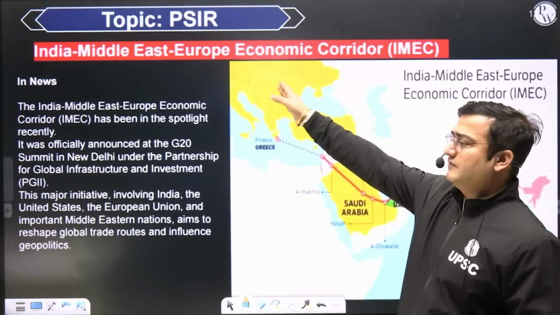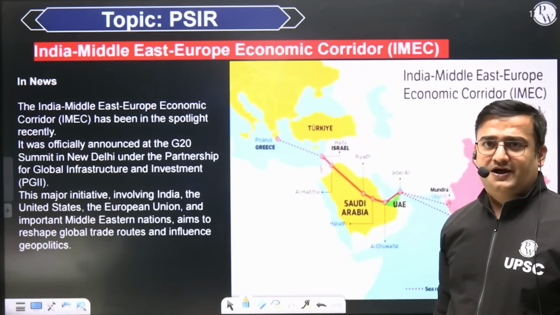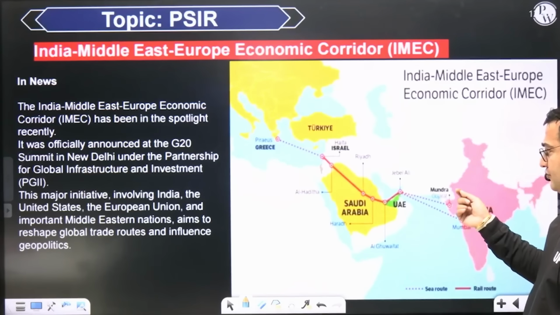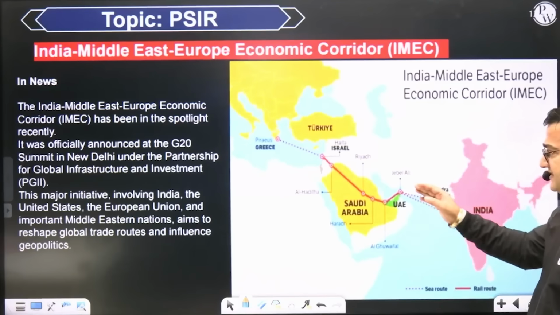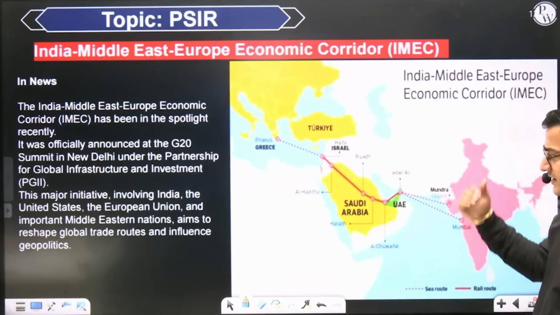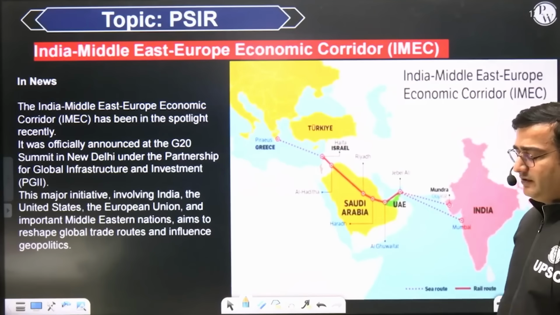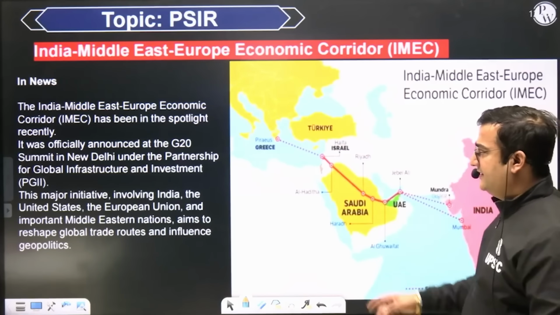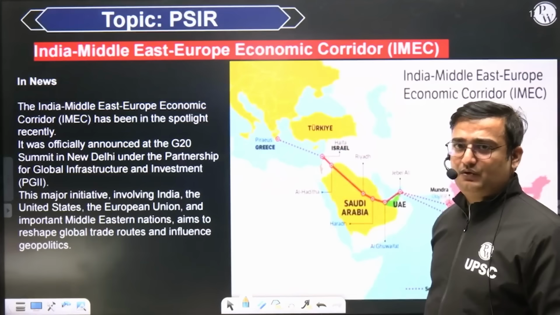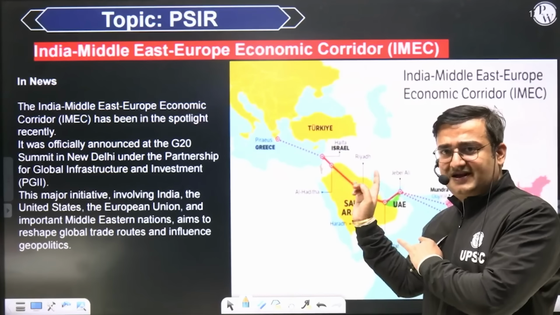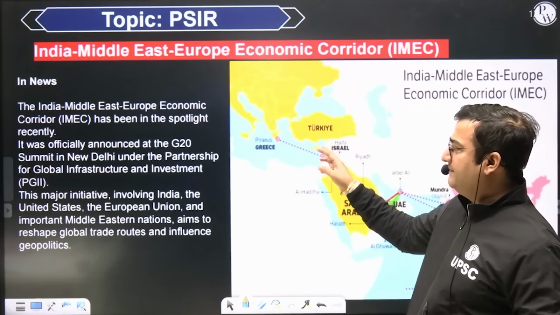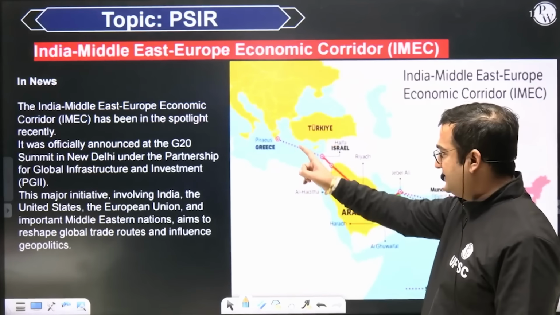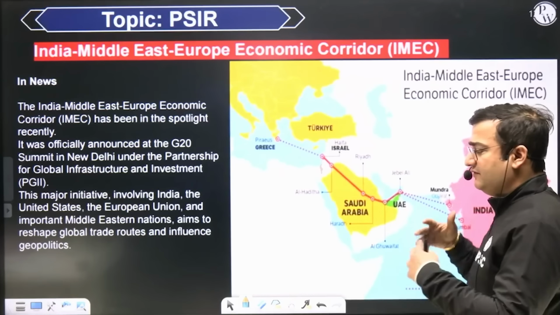So it will be starting at Mumbai port and Mundra port in Gujarat, then Jebel port in UAE, then through road link and rail link to Saudi Arabia, then to Israel, and then Israel in Haifa port. It will go till Haifa port, this rail link. And then from Haifa it will be connected through maritime route to Greece. So this entire Europe, Middle East as well as India would be connected.